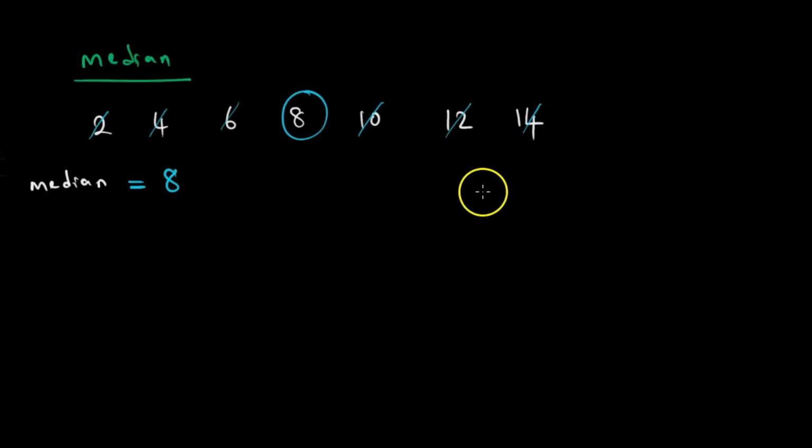Tikada kushandisa that method yandataura which is this, patati rank iri equal to n plus 1 over 2. What is n? N tiri kuda the total number of elements in the dataset. Saka tinongoverenga 1, 2, 3, 4, 5, 6, 7.